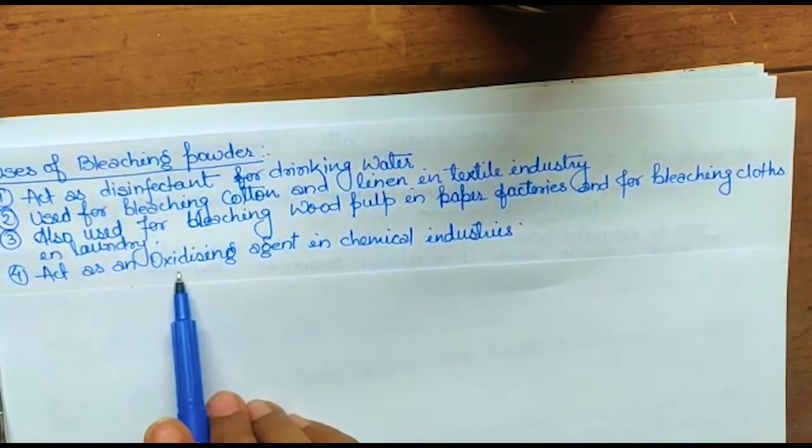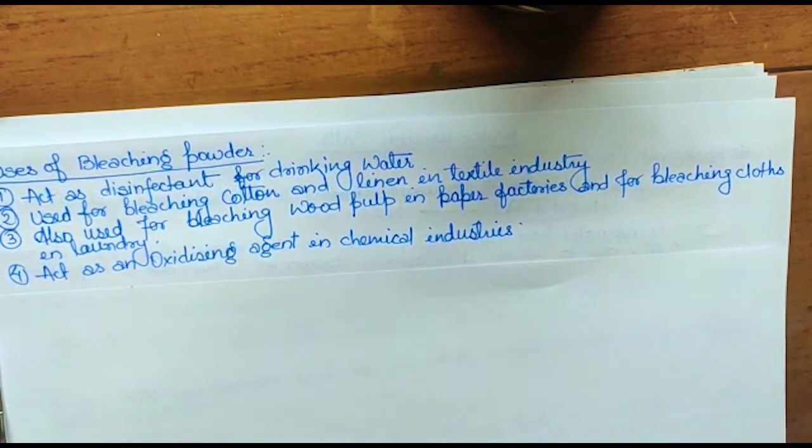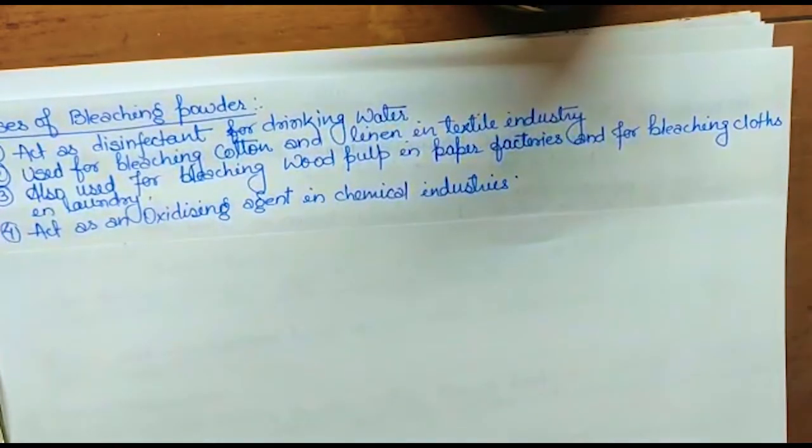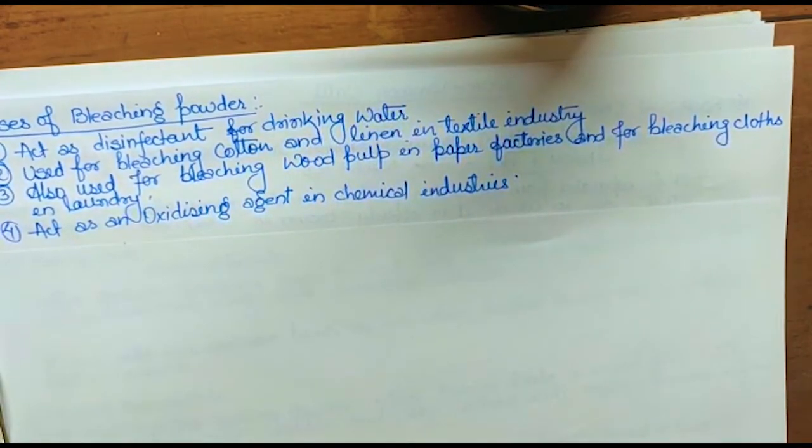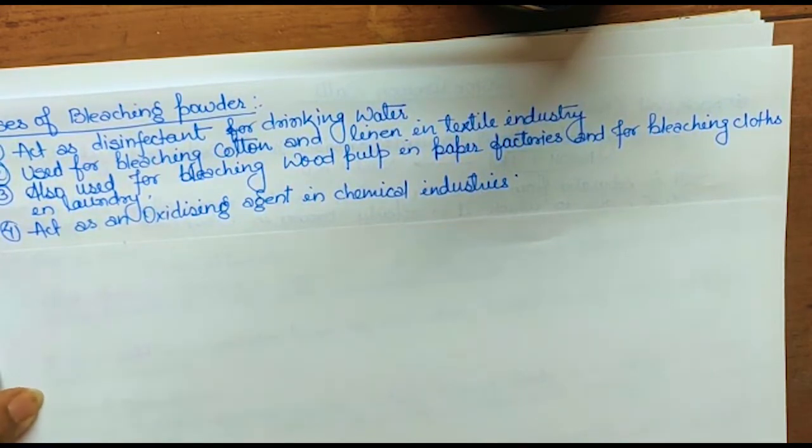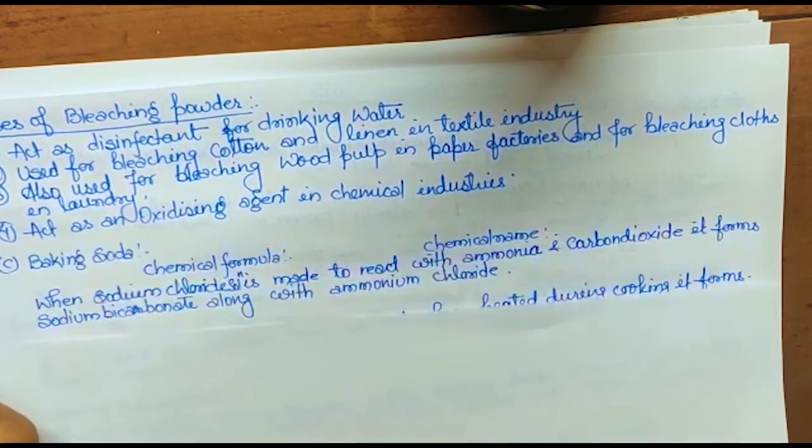It is also used as an oxidizing agent in chemical industries. In many chemical industries, for many reactions it is used as bleaching powder, which you will learn in class 12th. Okay, so let's proceed to the next salt, and the next salt is baking soda.